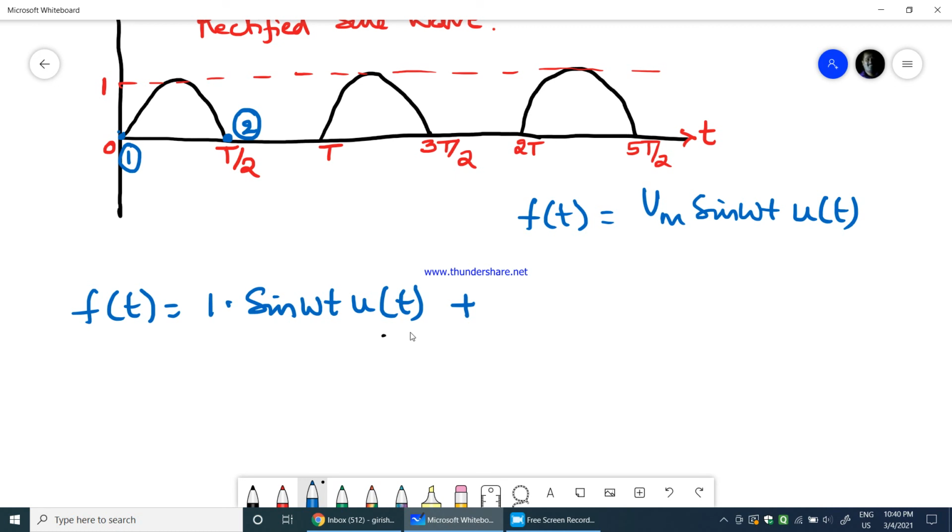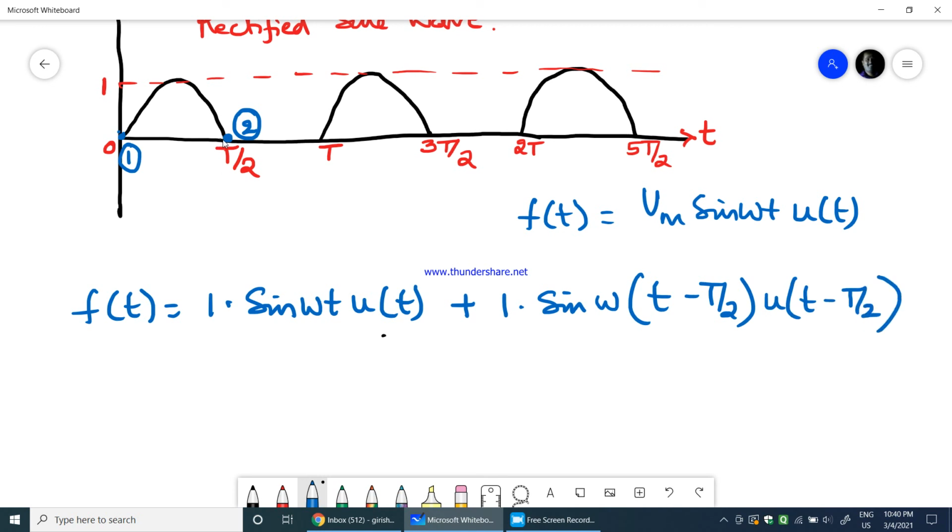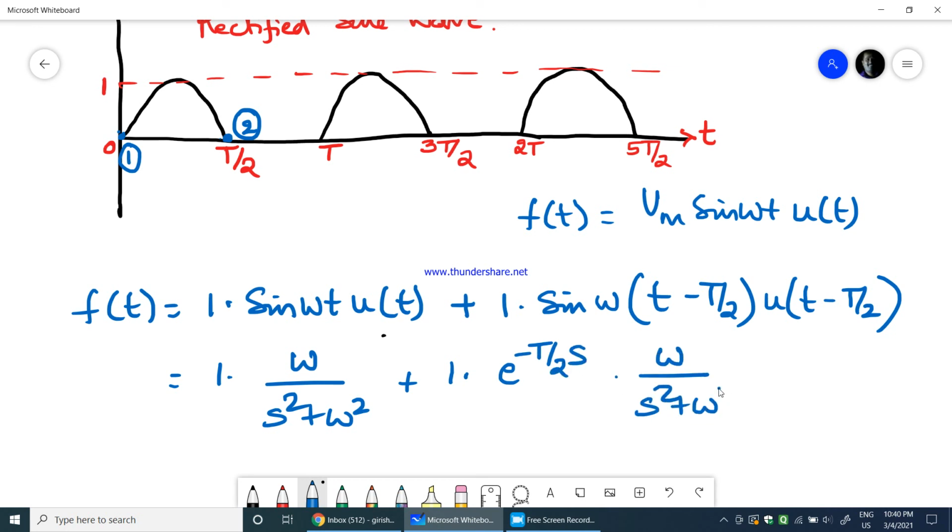plus 1 into, so the ending point is this, so plus 1 into Vm is 1 into sine omega of t minus T by 2 into u of t minus T by 2. That is the ending point, and these are the two terms that we get for this half wave sine waveform. So this would be equal to 1 into omega divided by s square plus omega square, plus 1 into e power minus T by 2 s into omega divided by s square plus omega square.